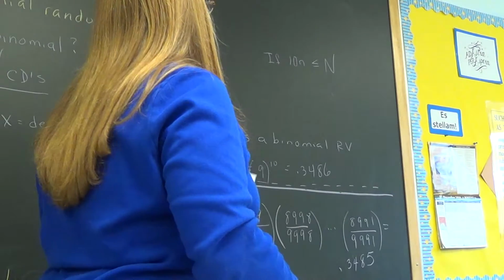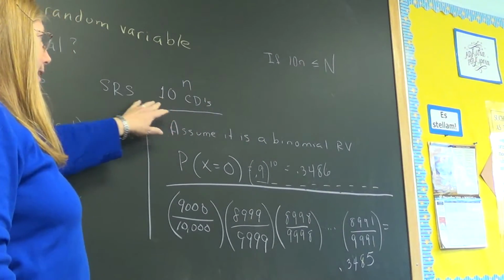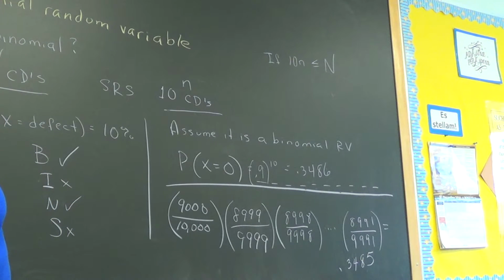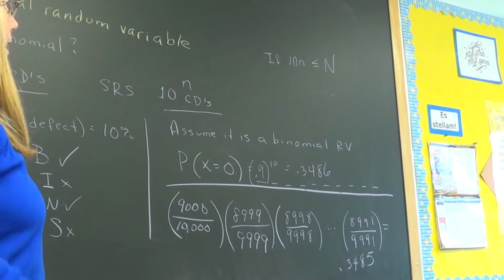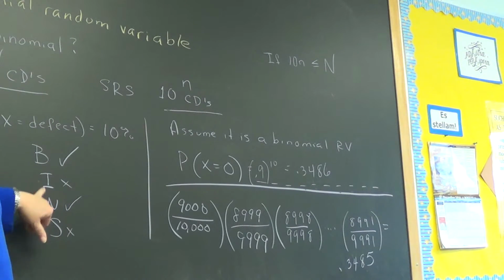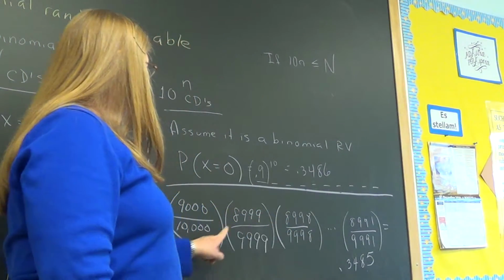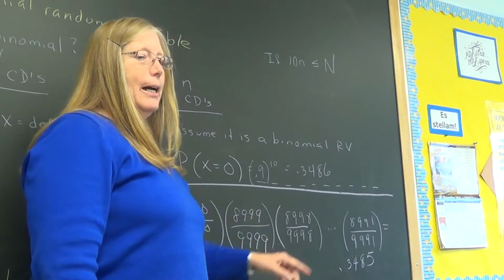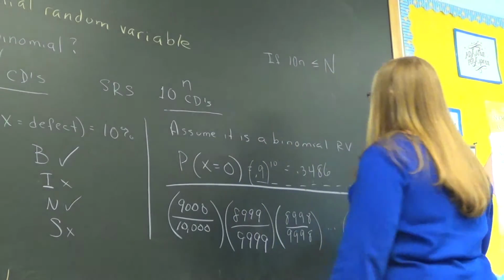So we take the sample number, 10, and 10 times 10 is 100, which is still way below 10,000. So we will say this situation is mimicked enough that we can use this idea and assume I for independence and S for the same probability. Is the probability really the same? No, look at how it changes each time. But they're so close that we're not going to care that much, except for MD.